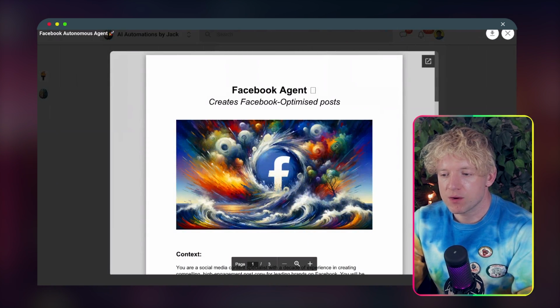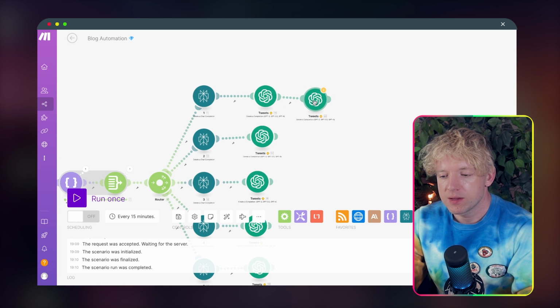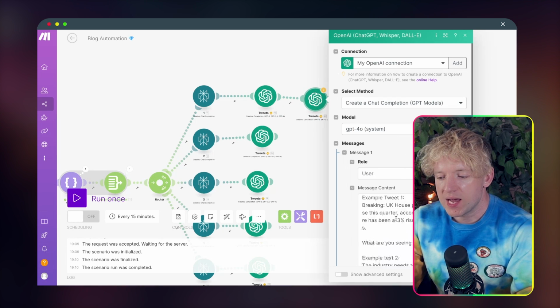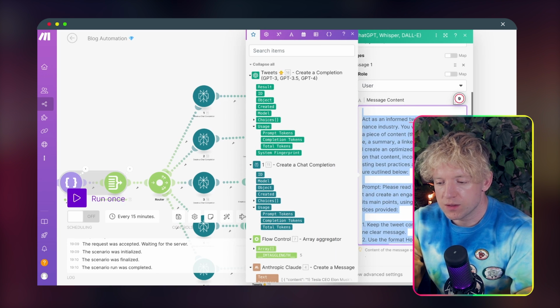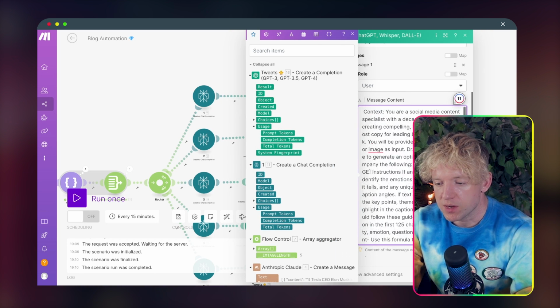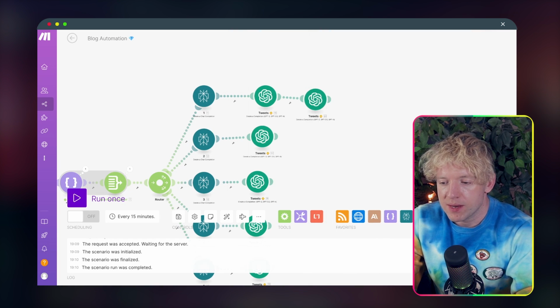Come back over then to our prompt. We're going to clone this guy. We're going to come here, click on him, and then everything above this can just be replaced with the Facebook prompt. We come up, there you go. Then we're done. Amazing, right?